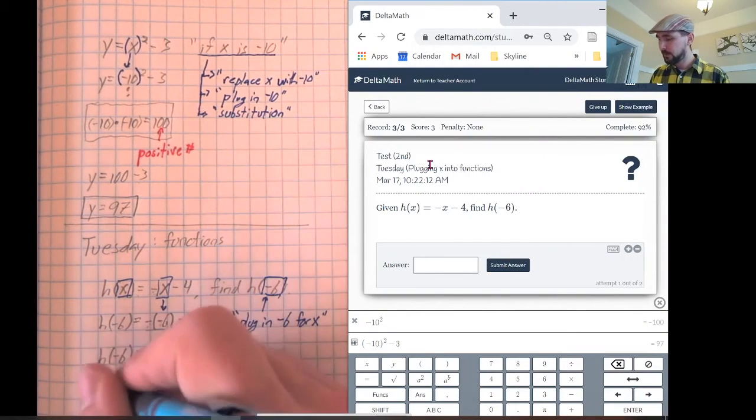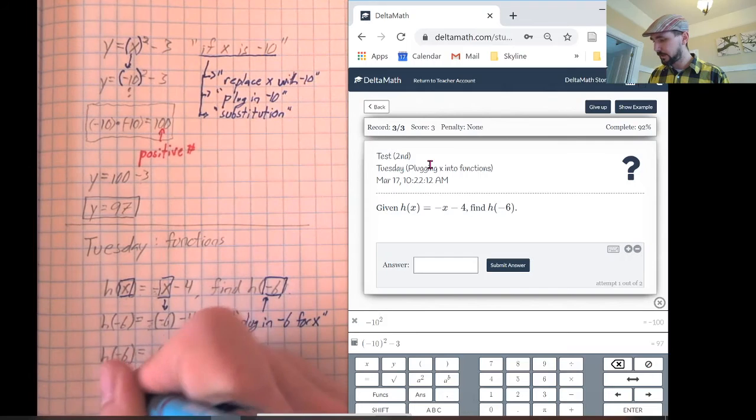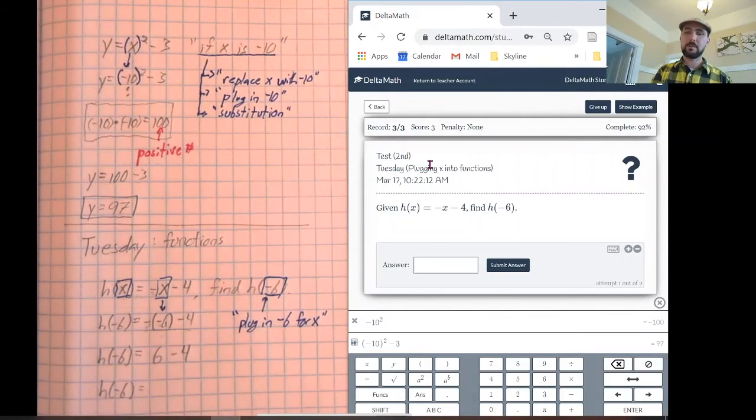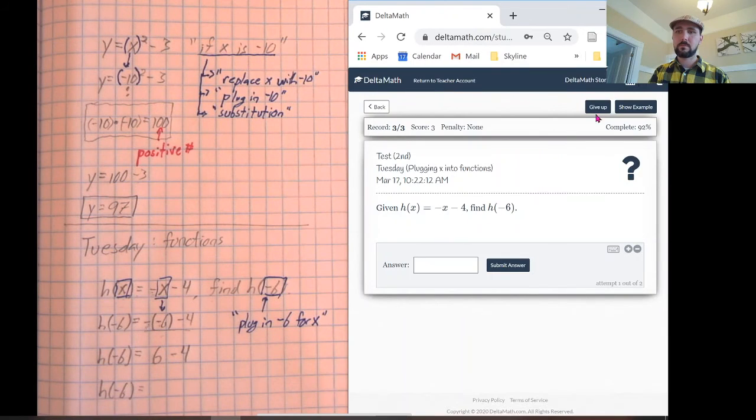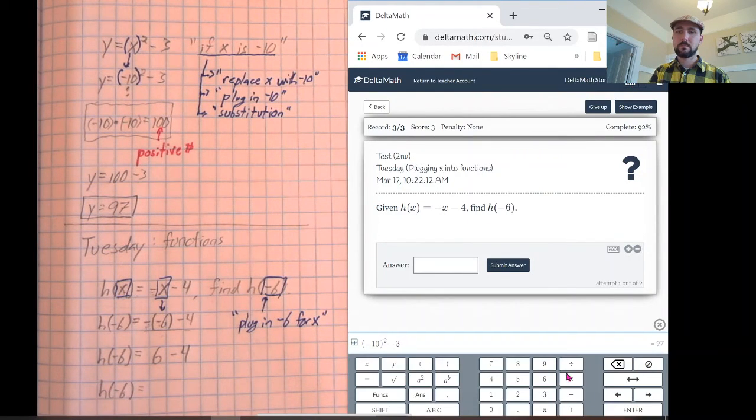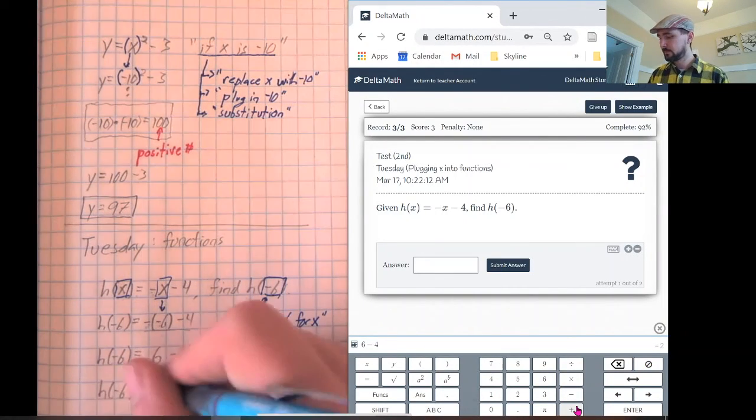So h of negative 6 equals 6 minus 4. Oops, let's clear this. 6 minus 4 is 2.